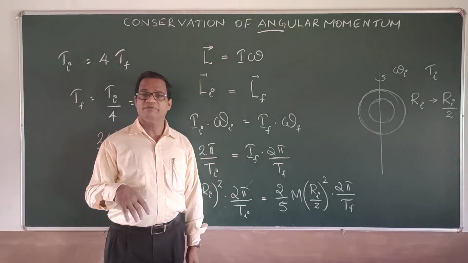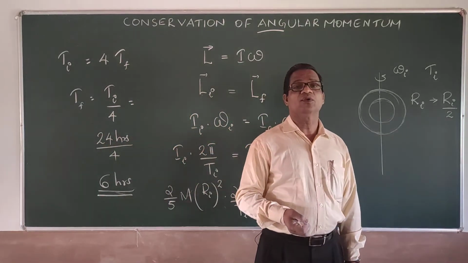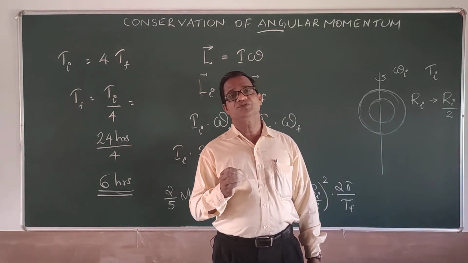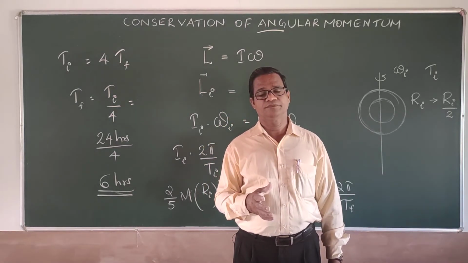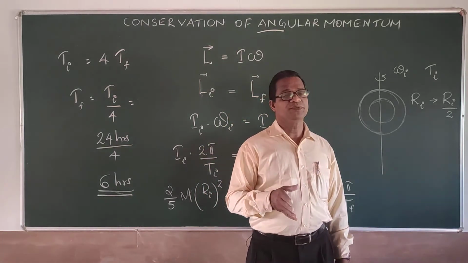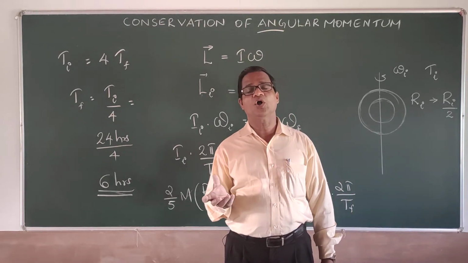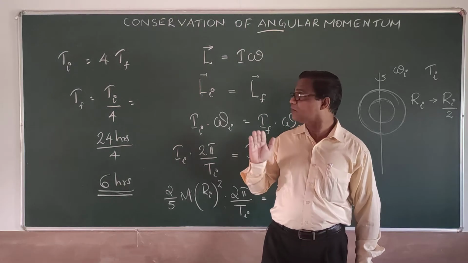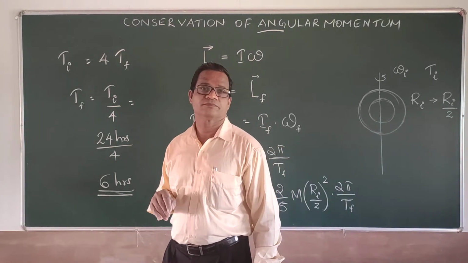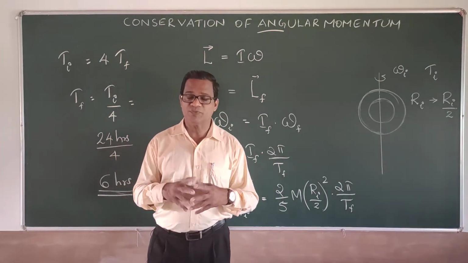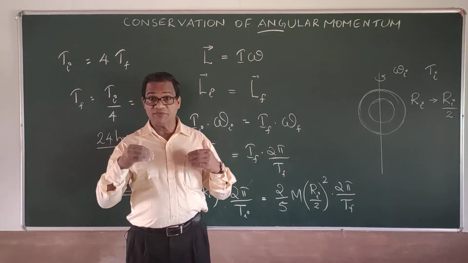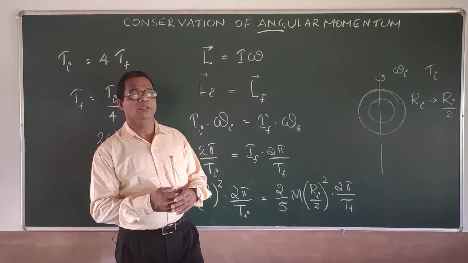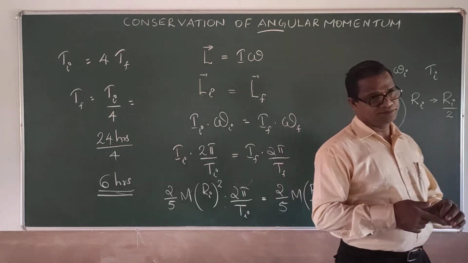So in all these cases we have used the conservation of angular momentum. Remember, for any rotating body, if its time period of rotation remains constant, then it must be an isolated system or not acted upon by an external torque, so that its angular momentum will be conserved. The motion of all the heavenly bodies, whether it is rotation or revolution, are all examples of what you call the conservation of angular momentum.